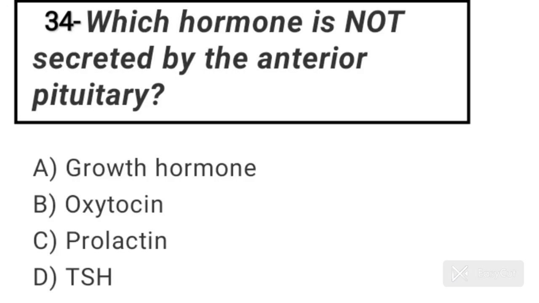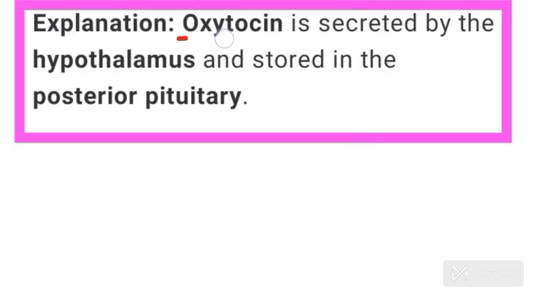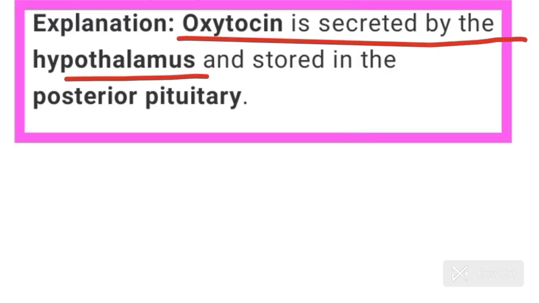Question number 34. Which hormone is not secreted by the anterior pituitary? Answer is option B, oxytocin. Because the posterior pituitary stores and releases two hormones called oxytocin and vasopressin, which are actually synthesized by the hypothalamus and transported axonally to the neurohypophysis, or posterior pituitary. Oxytocin is secreted by the hypothalamus and stored in the posterior pituitary.